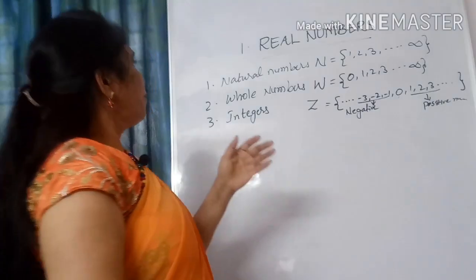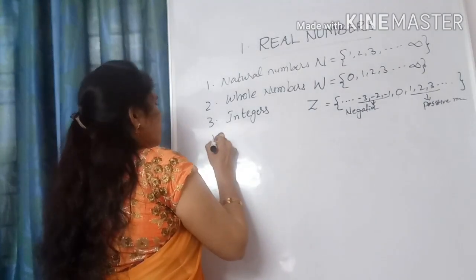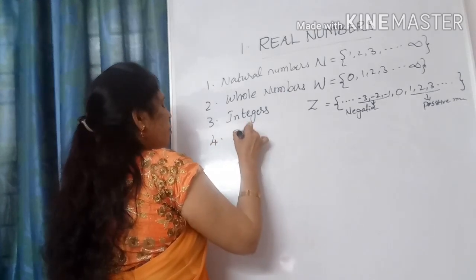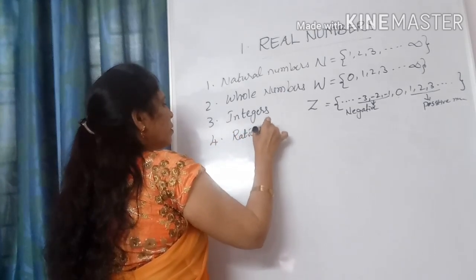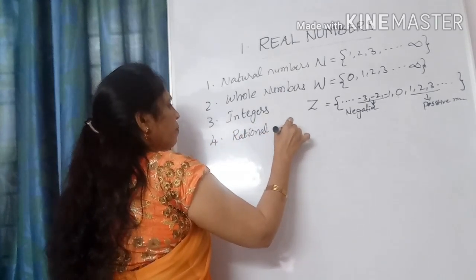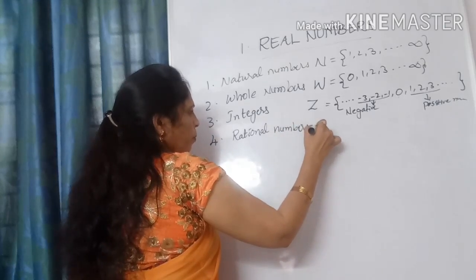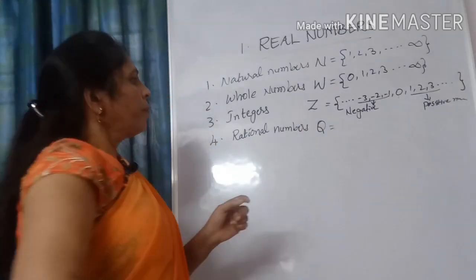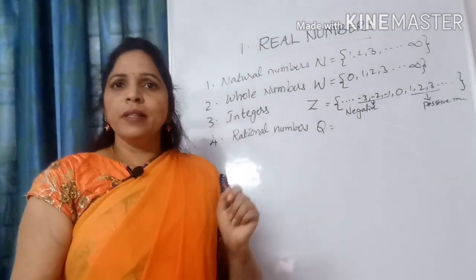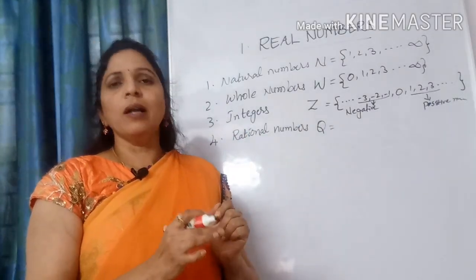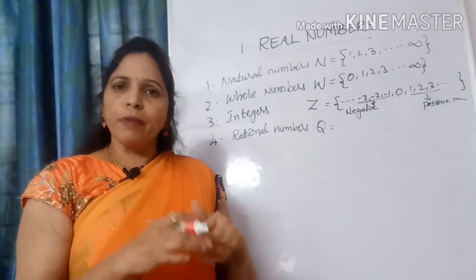The fourth one is rational numbers, denoted by the letter Q. The numbers which can be written in the form p by q are called rational numbers, also called fraction form.